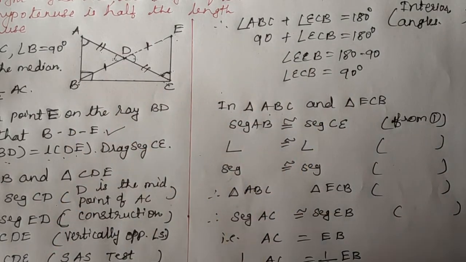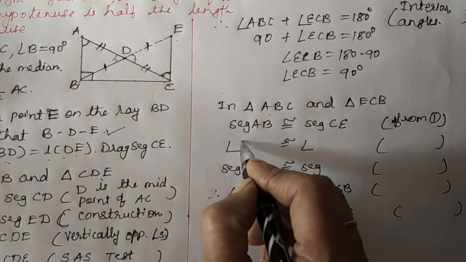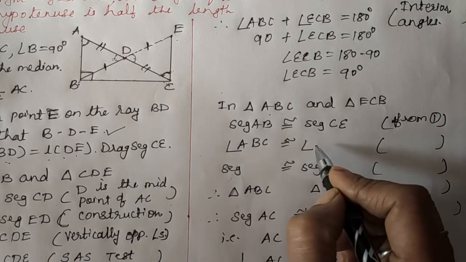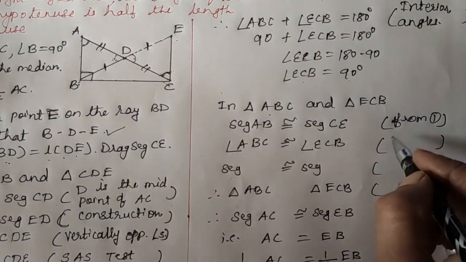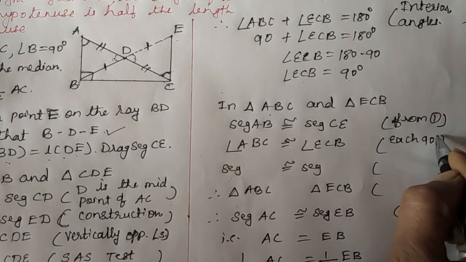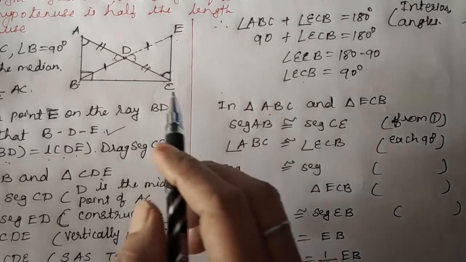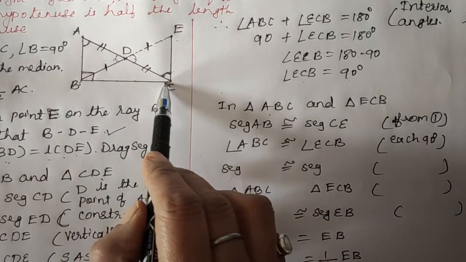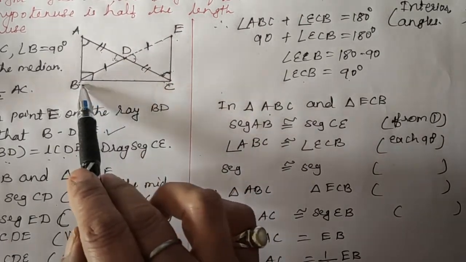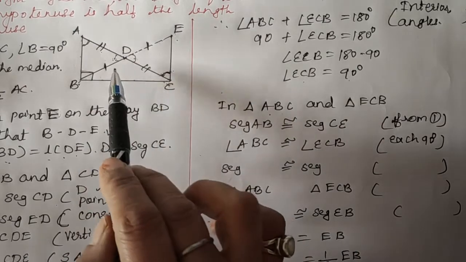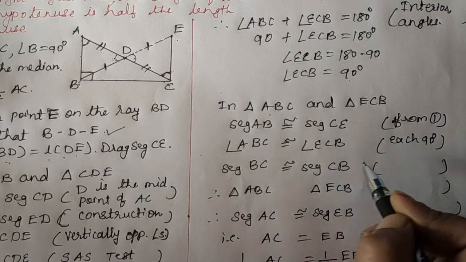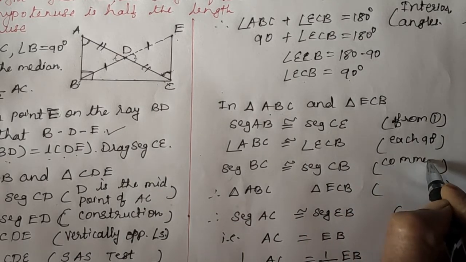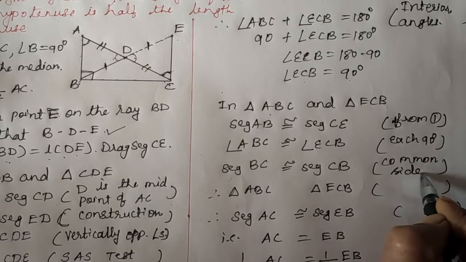Now again see, angle ABC is congruent to angle ECB. This we have proved here. You can see this is 90 and ECB is also 90 degrees. So we can write here the reason: each 90 degrees. Now again you can see, children, that side BC is common to both triangles. So we will write segment BC is congruent to segment CB, as the side is common to both the triangles. So we will give the reason: common side.